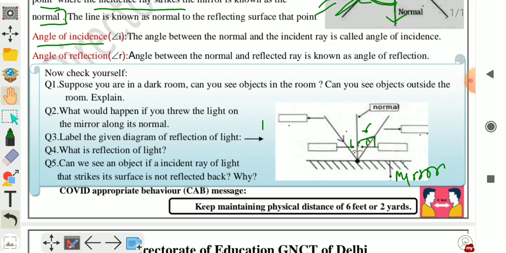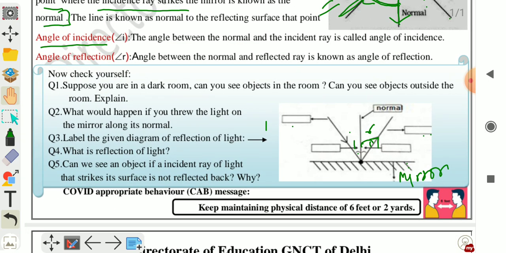Reflection of light is a phenomenon of bouncing back of the rays of light when they fall on an object.